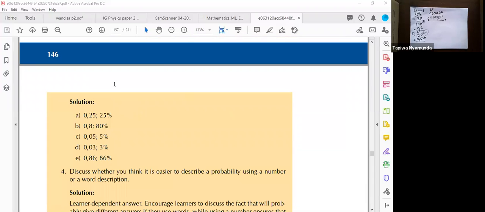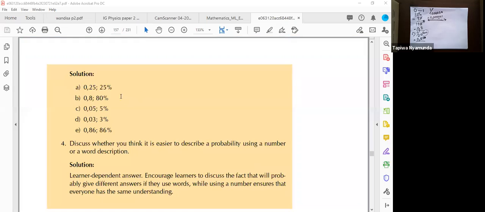I'm sure you are able to express a decimal number as a fraction. Whenever you are given a fraction, if you want to express it as a percentage, you just multiply it by 100%. That's how you express a fraction as a percentage. Same applies to a decimal. Given a decimal number, you want to express it as a percentage, you just multiply it by 100%.